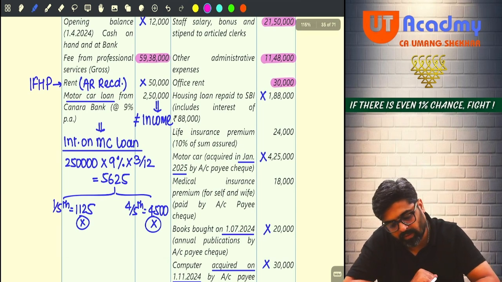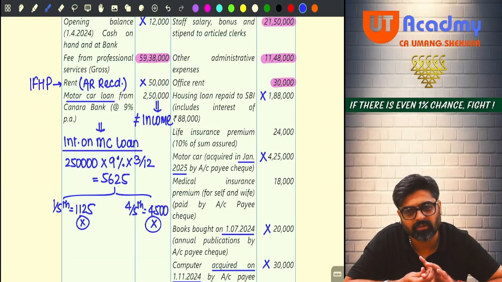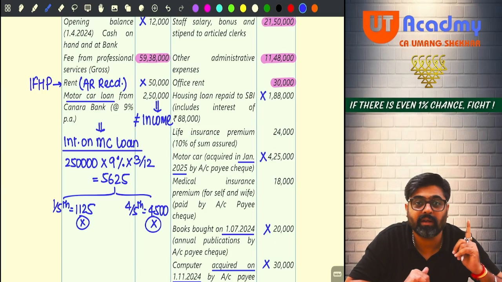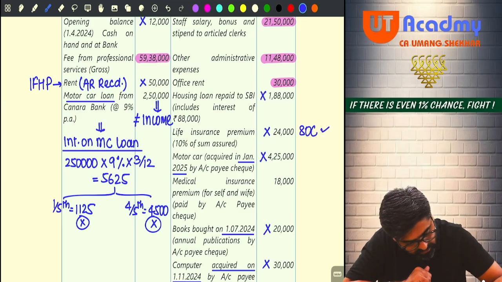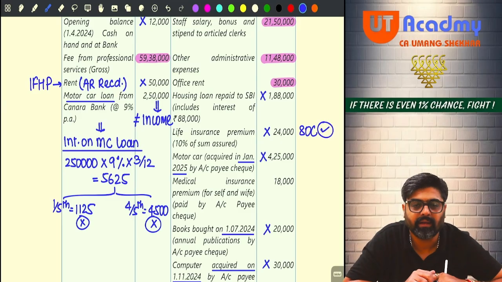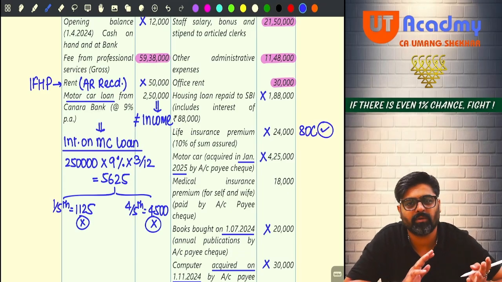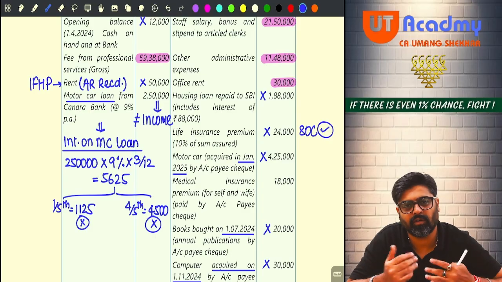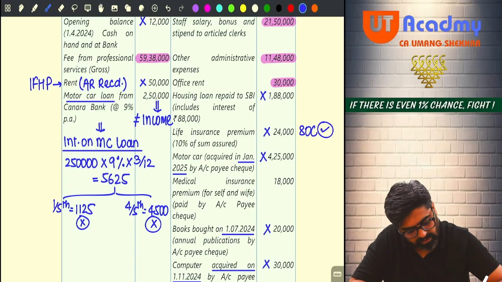24,000 life insurance premium you are paying, sir. Life insurance premium is your PGBP expense, no? Then your personal expense will be allowed under section 80C. So this is not your PGBP expense. For this you are going to get deduction under 80C. And it is 10% of sum assured. Meaning that whatever sum assured was there, 10% of that you have paid. So this entire amount will qualify. Getting my point? Next one.